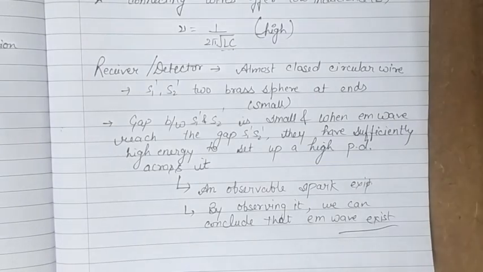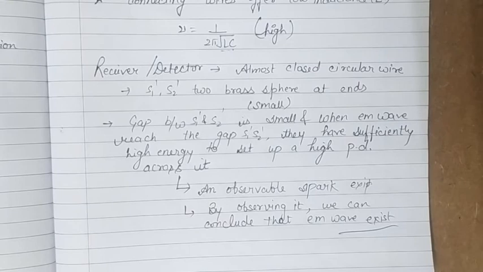In his experiment, Hertz demonstrated the existence of electromagnetic waves experimentally, but that's not all. He actually demonstrated various properties of electromagnetic waves also. The properties demonstrated by Hertz during his experiment, we are going to discuss.